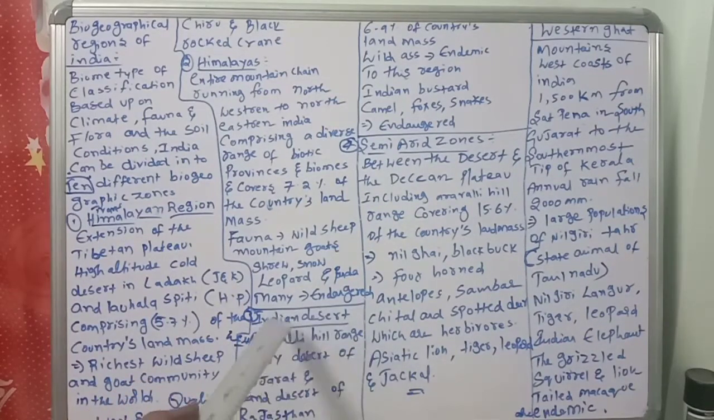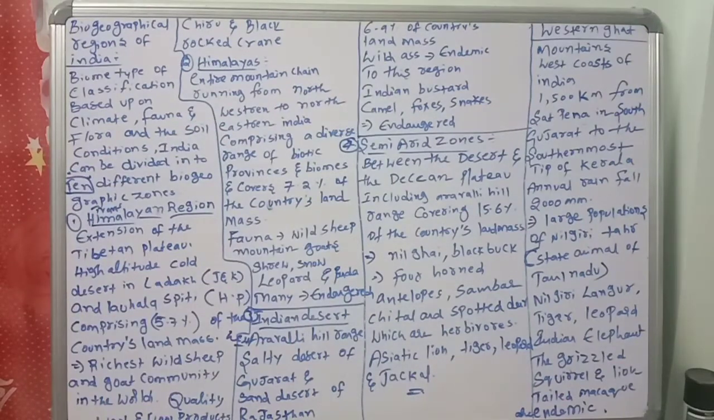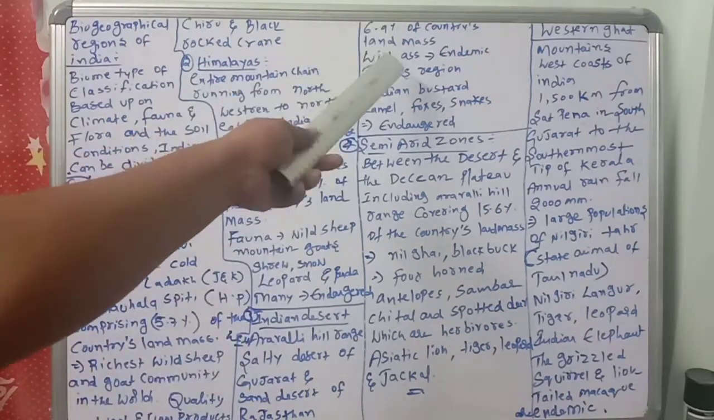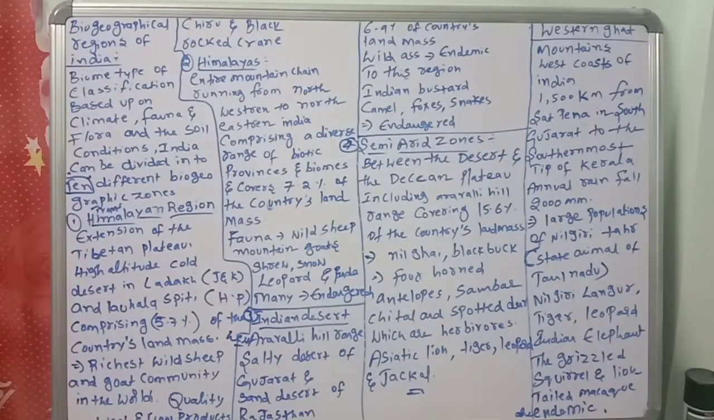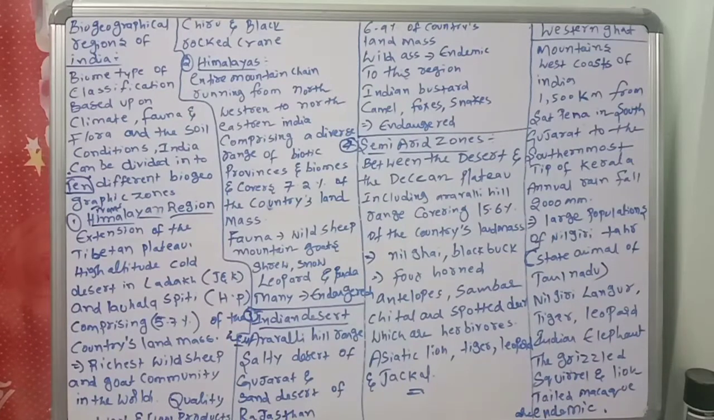Next, Indian deserts. The West Aravalli Hill Range, salty desert of Gujarat, and sand desert of Rajasthan. So 6.9% of the country's landmass. How much here? 6.9% of the country's landmass. Which one? Indian desert. The wild ass is endemic to this region. Also in this region, the fauna we will see are Indian bustard, camel, foxes, snakes. But unfortunately, they are now endangered.